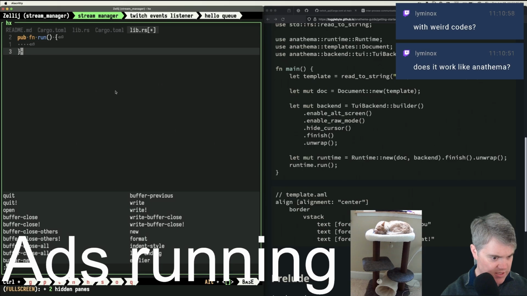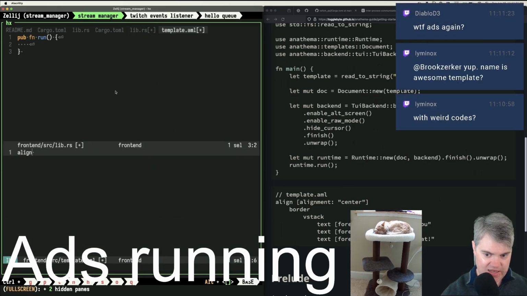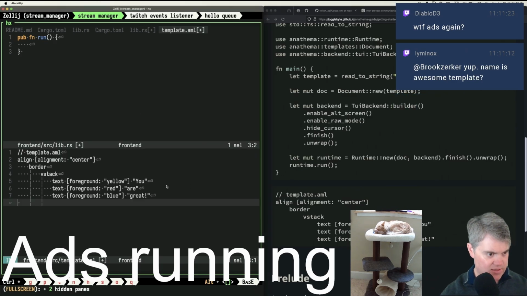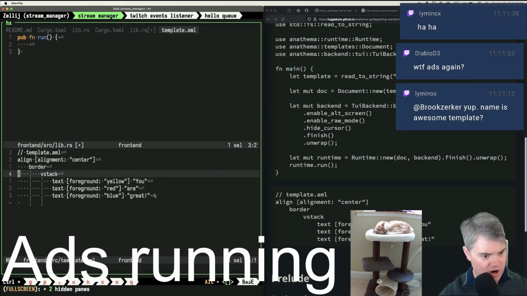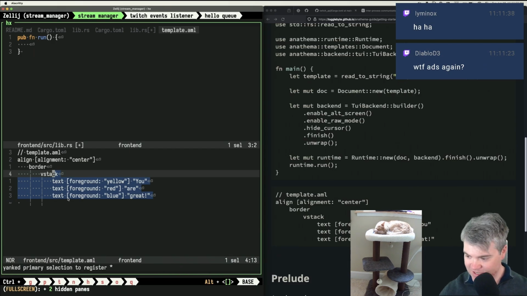And then can I do split? Let's see. We have vsplit, hsplit. Yeah. Okay, so we'll do something like align, alignment center, border, vstack. So I'll just copy all this in for right now, and then we'll play with it to see how it works. This also has the actual hard-coded text in it, which I don't think I really want. I think it's done now, right? Yep. Name is awesome template.